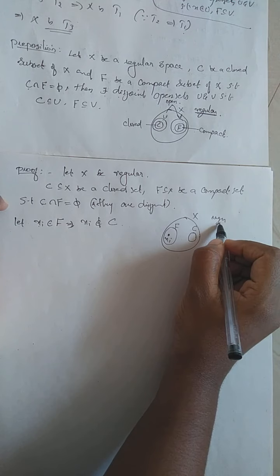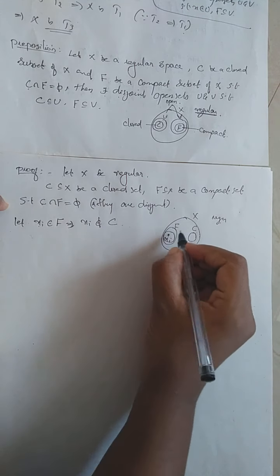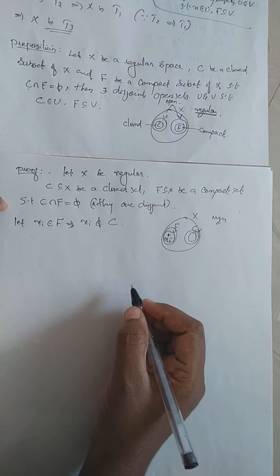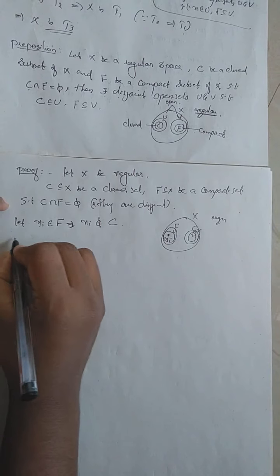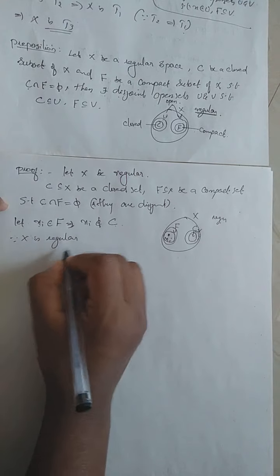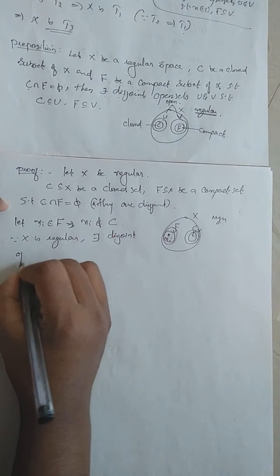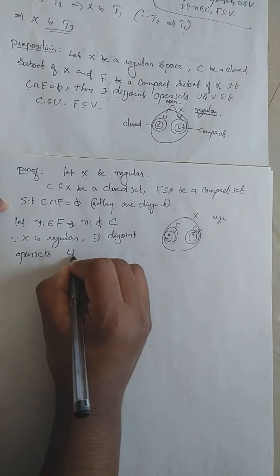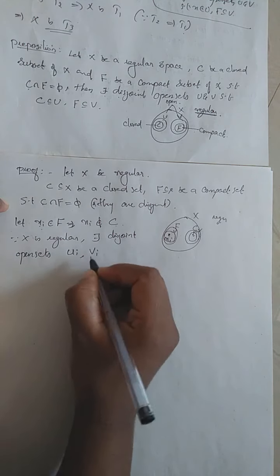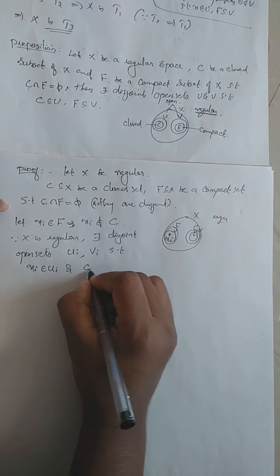What is a regular space? If you have a point and a closed set not containing that point, there will exist disjoint open sets U and V such that the point belongs to U and C belongs to V. So since capital X is regular, corresponding to this point Xi and the closed set C not containing that point, there exist disjoint open sets, which I consider as Ui and Vi, because varying Xi we will get different Ui's and Vi's. So there exist open sets Ui, Vi such that Xi is an element of Ui and our closed set C is contained in Vi.